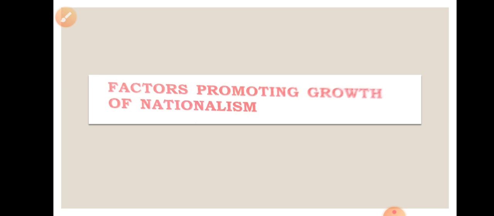Which factors are we going to discuss today? Economic exploitation as well as repressive colonial policies. In the first heading we have 4 subparts.